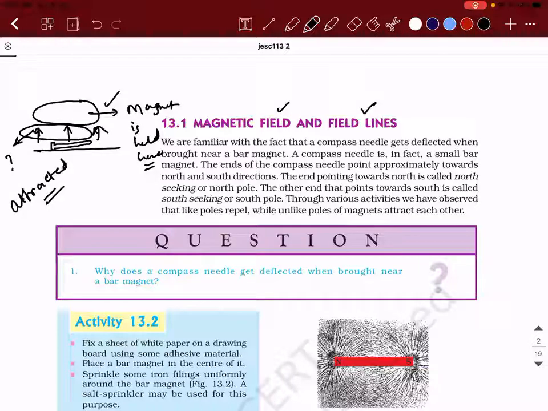So field lines are basically a diagrammatic representation. You know what is field? You know what is lines? Right? Line literally doesn't mean a straight line. They are basically curves. I'll come to that point.